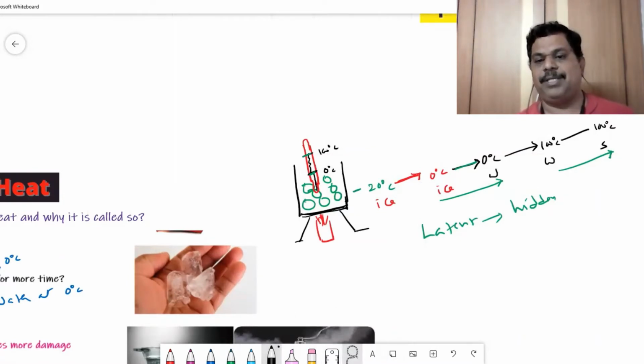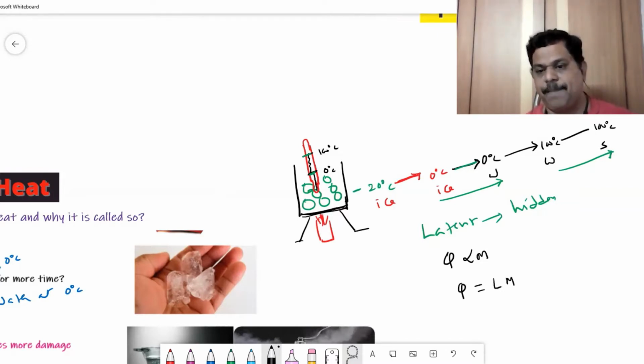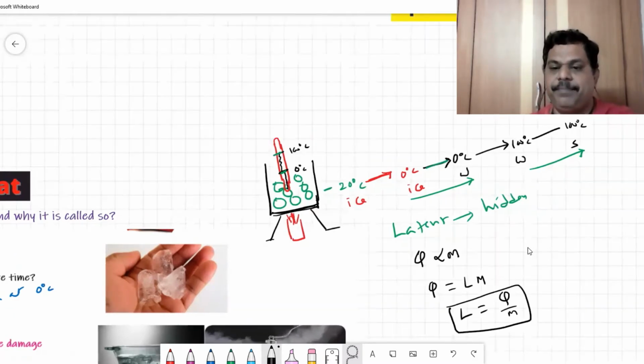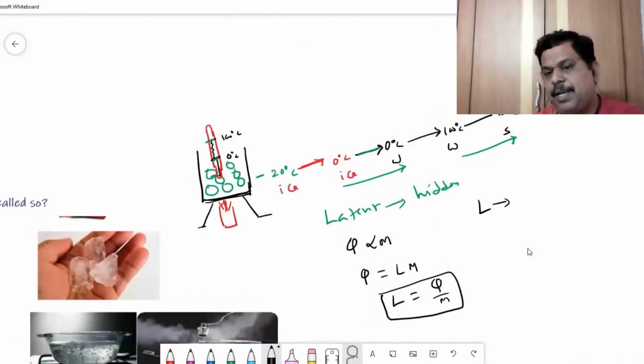So as I said, what is latent heat? The amount of heat energy required to convert a unit mass of a substance from one state to another state, that is, solid to liquid or liquid to vapor. Here you should understand one important point. The amount of energy is directly proportional to mass. So the more the mass, the more energy we require. So Q is equal to some constant times M, so L is equal to Q by M. This L we call latent heat. This L is nothing but latent heat.